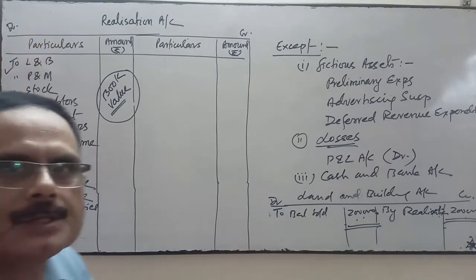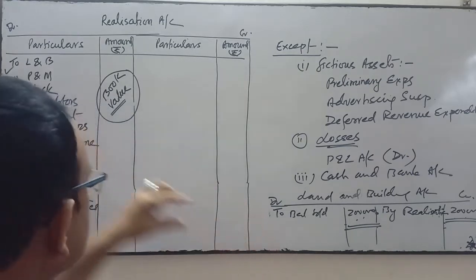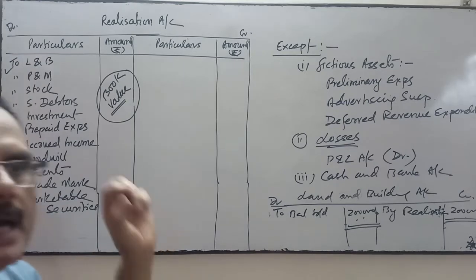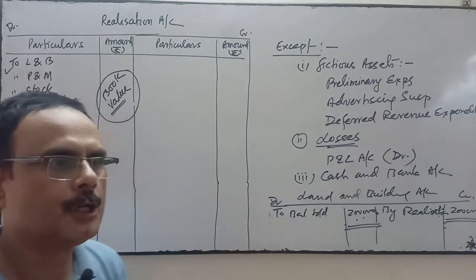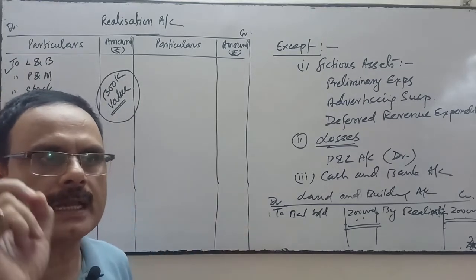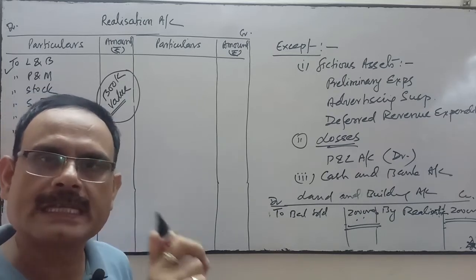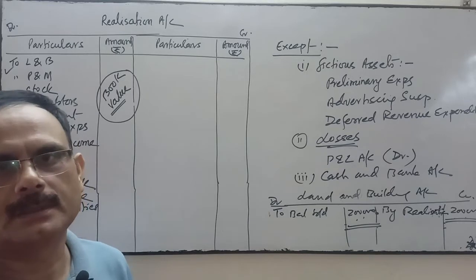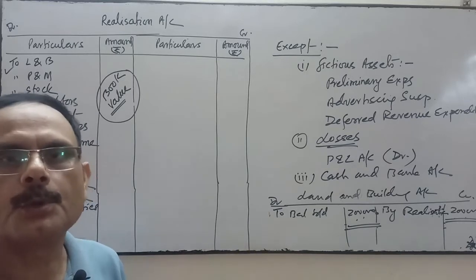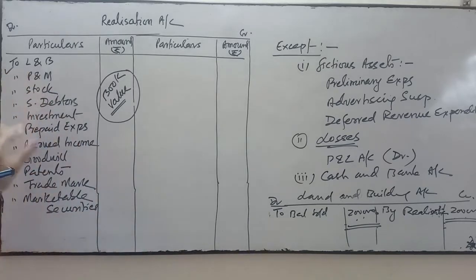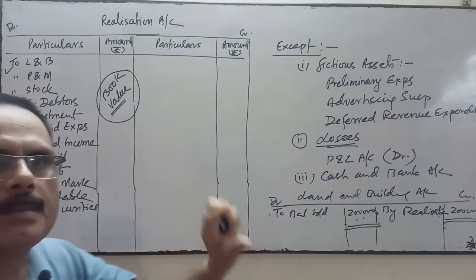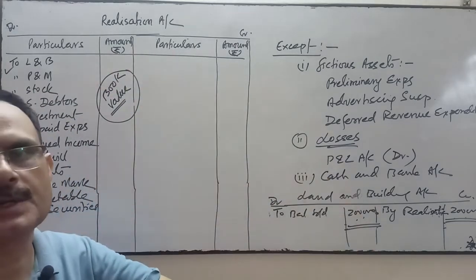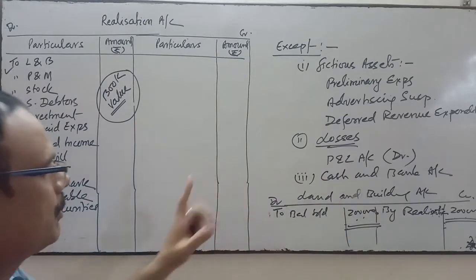If anyone asks why we have transferred these assets to the debit side of realization account, the answer is very simple: to close the ledger of all these assets as the firm is dissolved. We close the ledger of these assets by transferring their balance to realization account.